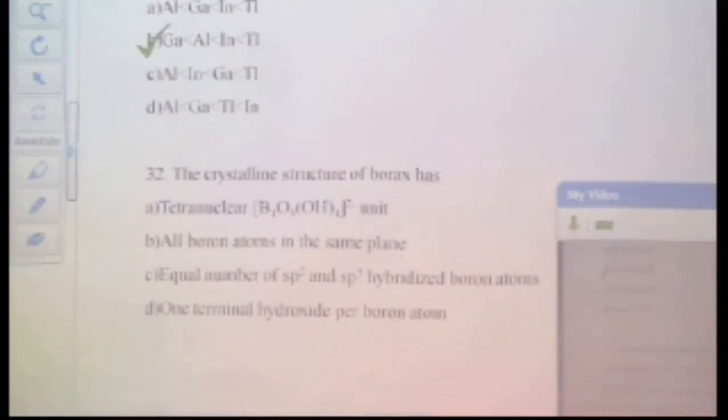I am not asking for the first option of question 31. I want the correct option from you because I want you to tell me the effect of inert pair on the atomic radii. Obviously, it is very much clear. I know the effect of inert pair on the oxidation state, but I want the effect from you. So should I proceed with other questions or should I stop here?